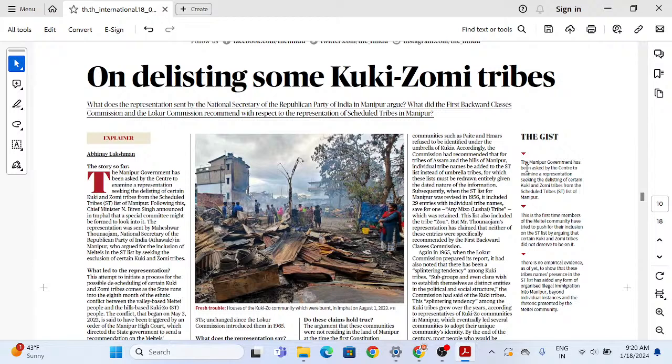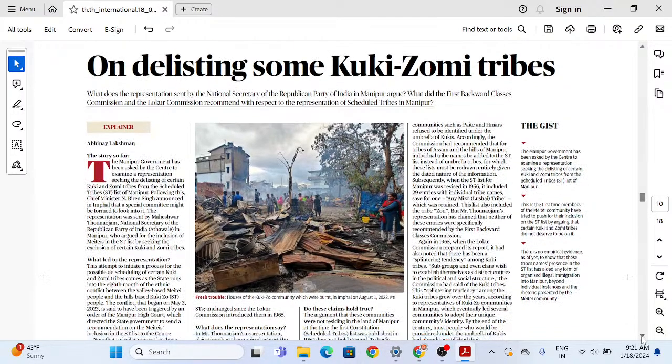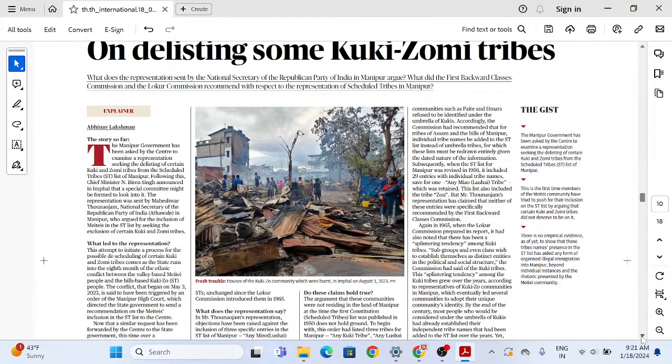There is no empirical evidence as yet to show that these tribes' names being present in the ST list has aided any form of organized illegal migration into Manipur beyond individual instances and the rhetoric presented by the Meitei community. So some of this article is basically related to the claim that there has been illegal migration coming into Manipur because of the listing of them as ST tribes.